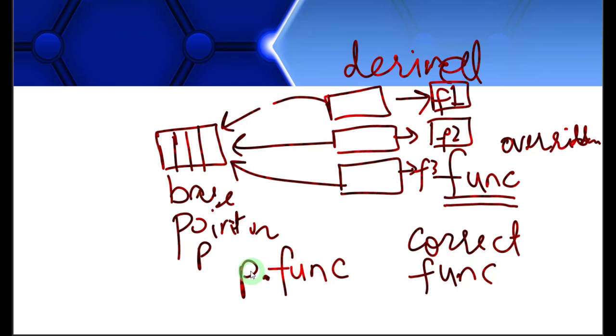So if this first object is stored in the base pointer and then that function is run, the correct definition means f1. If this object is stored here, then the correct definition means f2. And if this object was stored here, the correct definition means f3. Okay, so this was the basic concept of polymorphism in C++.